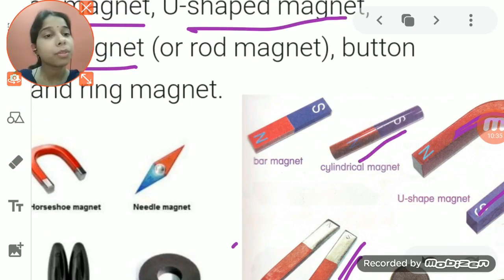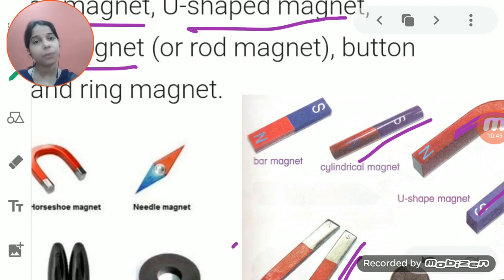This is what, student? This is a cylindrical shape, a cylinder. So we had given the name cylindrical. It totally depends upon the shape. Whatever the shape of that particular magnet, we had given the name accordingly. If it is a horseshoe shape, we had given the name horseshoe magnet.